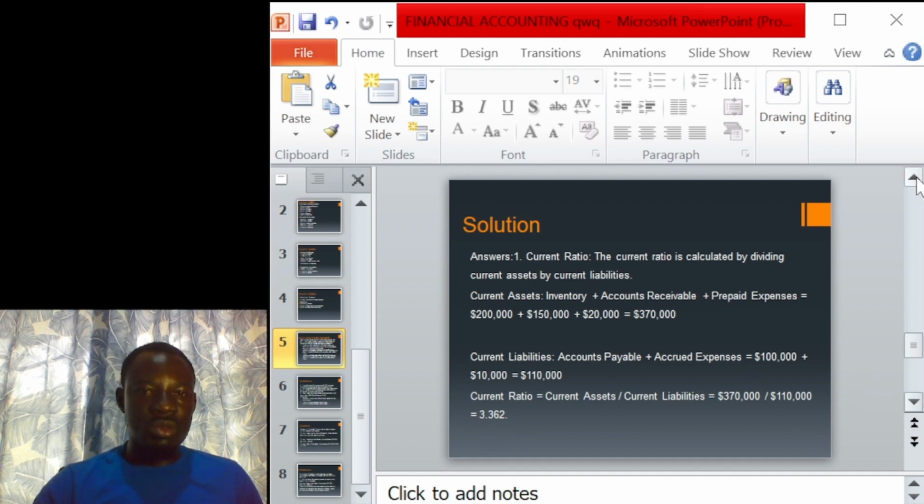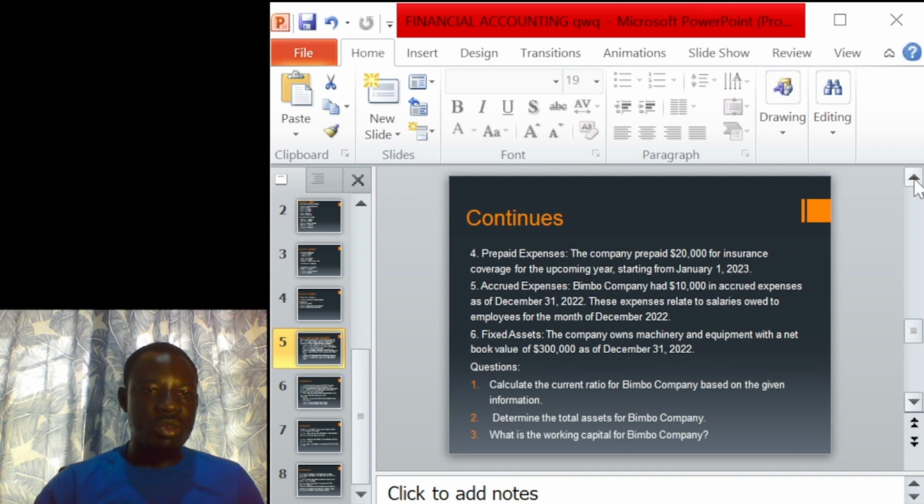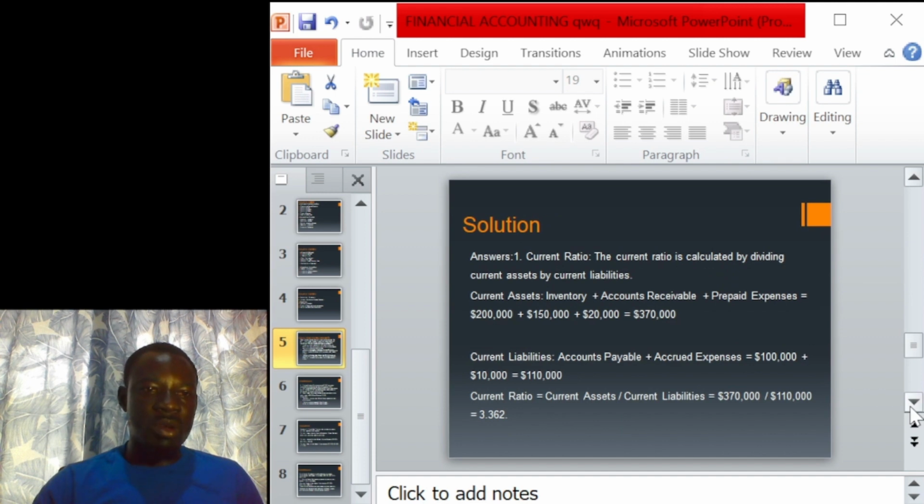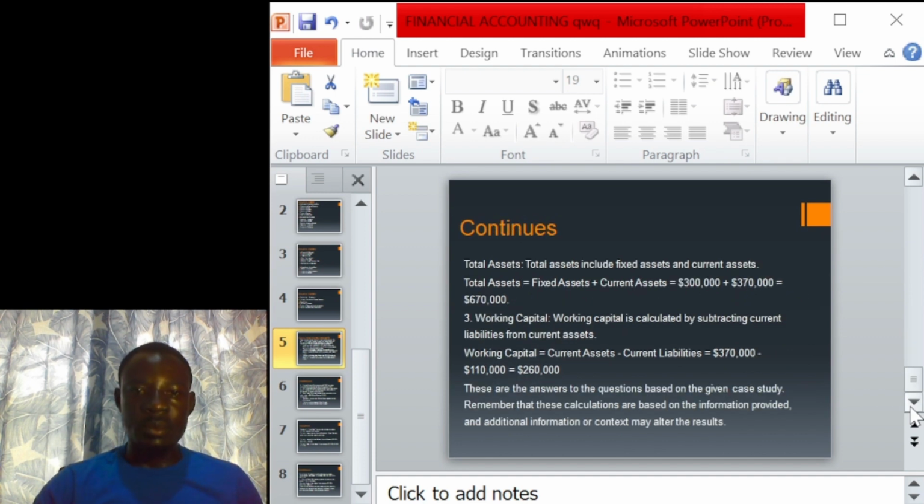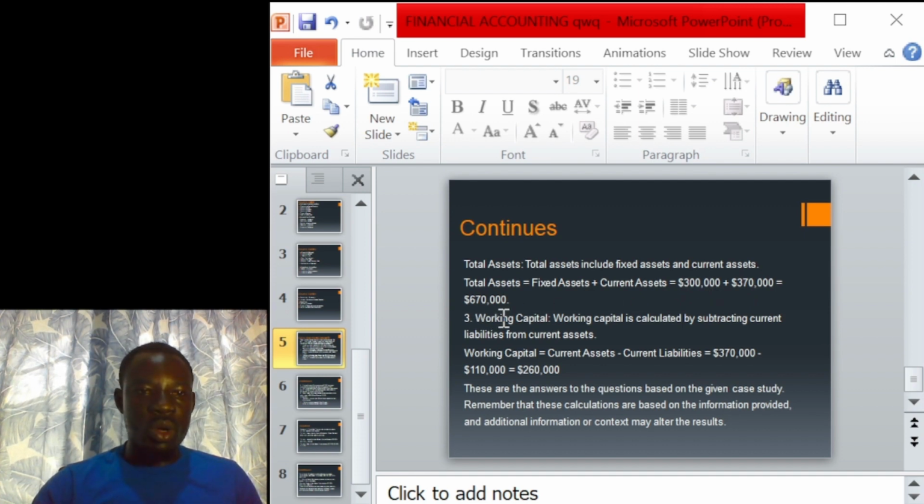The second question demands that we determine the total assets for the company. We explained that to determine the total assets of the company, we need to know the current assets the company is holding and the fixed assets, because fixed assets plus current assets give you the total assets of a company. The fixed assets were 300,000 and our total current assets were 370,000. We sum the two together and arrive at 670,000. That was our total assets.